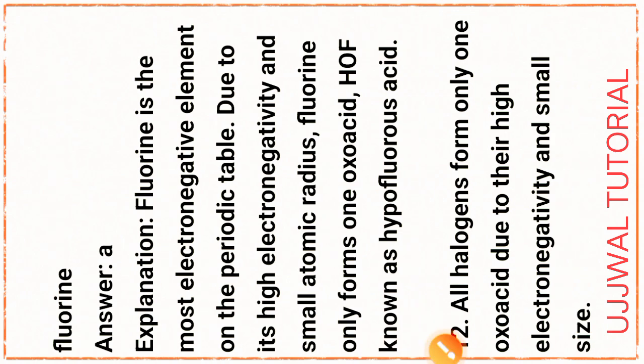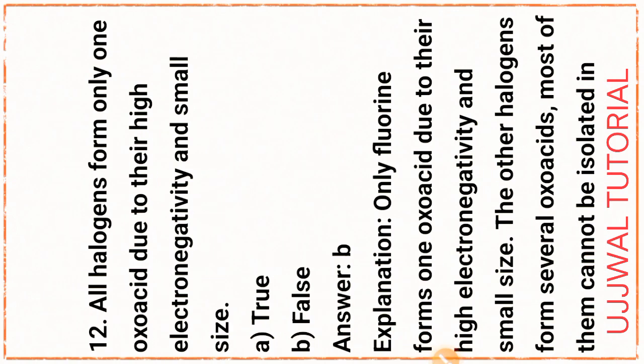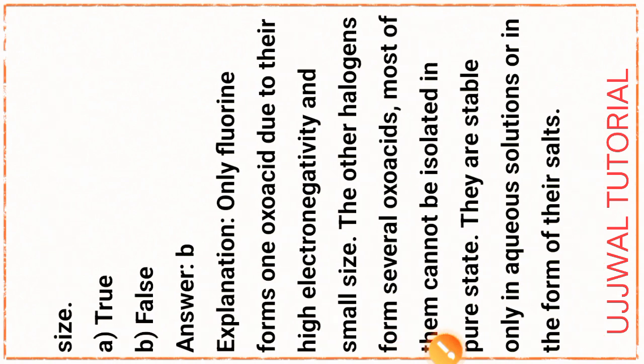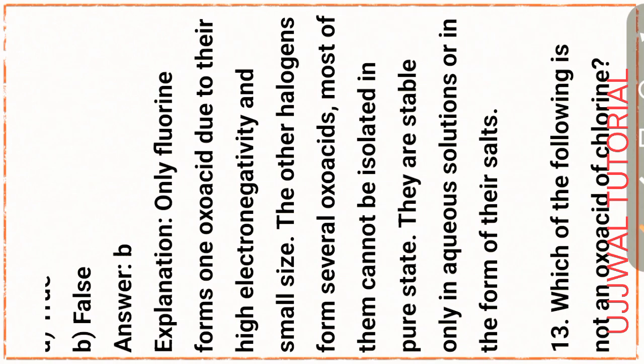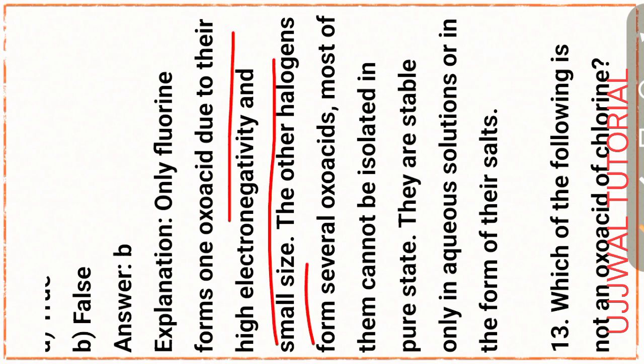Okay, next question, question number 12. All the halogens form only one oxo acid due to their high electronegativity and small size. This statement is false. To explain this part, only fluorine forms one oxo acid due to its high electronegativity and small size, and the other halogens form several oxo acids.